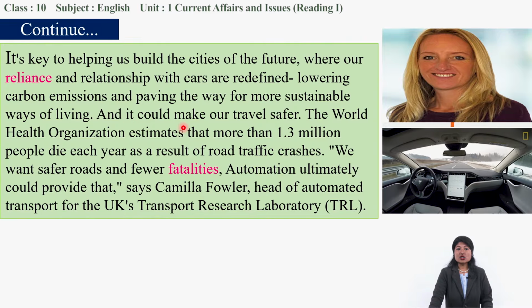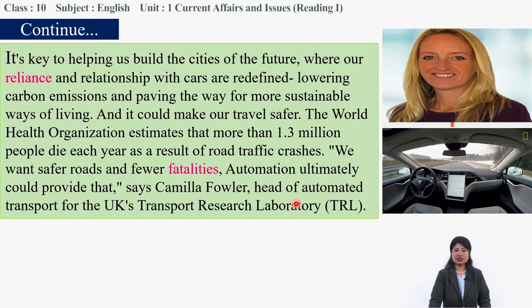It could make our travel safe as well. The World Health Organization estimates that more than 1.3 million people die each year as a result of road crashes. Due to road crashes, road accidents, many people die. We want safer roads and fewer fatalities. Automation ultimately could provide that, says Camilla Fowler.